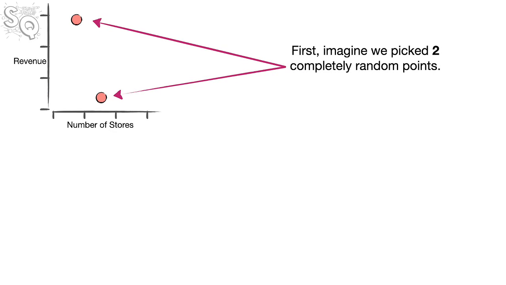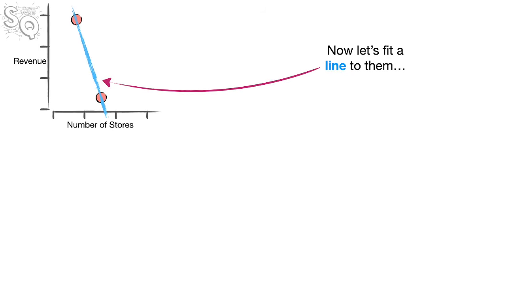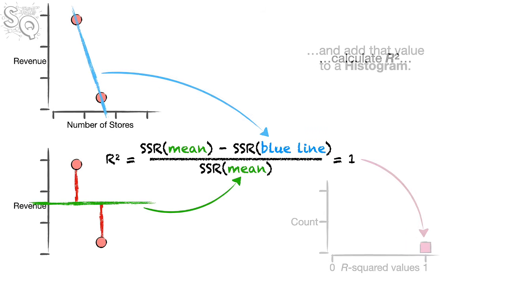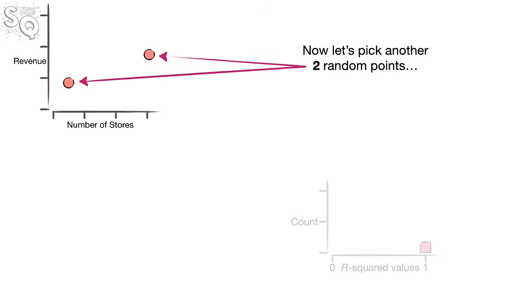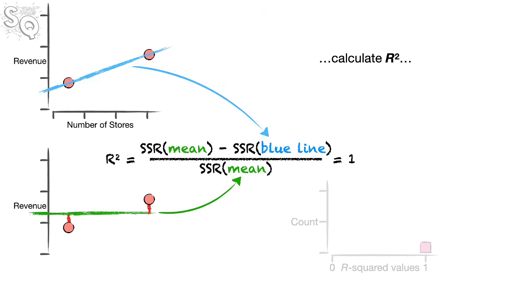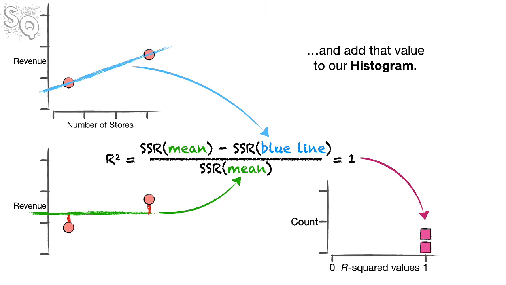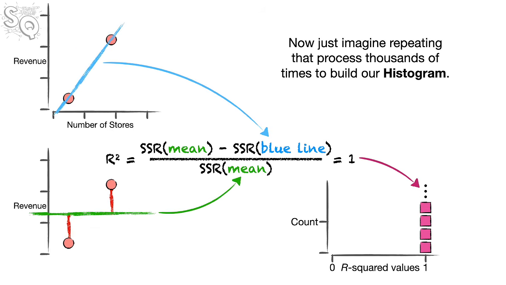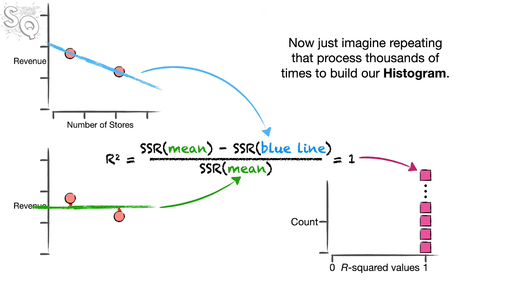First, imagine we picked 2 completely random points. Now let's fit a line to them, calculate r squared, and add that value to a histogram. Now let's pick another 2 random points, fit a line to them, calculate r squared, and add that value to our histogram. Now just imagine repeating that process thousands of times to build our histogram.